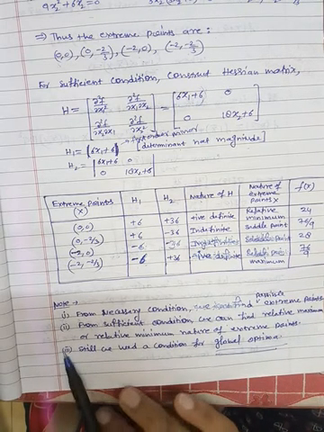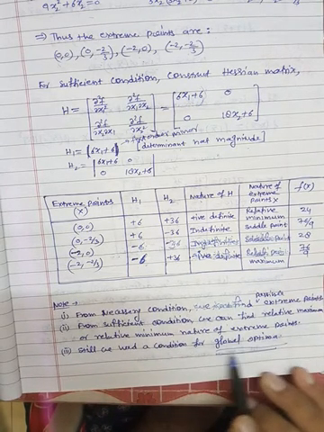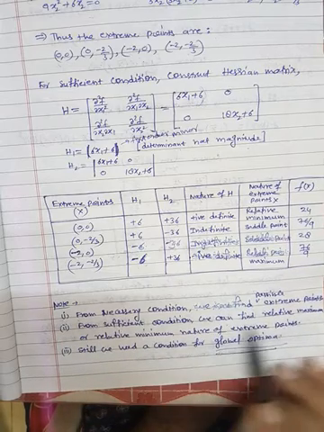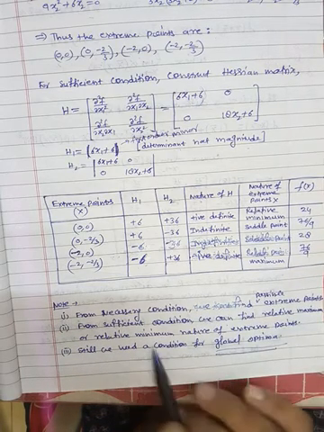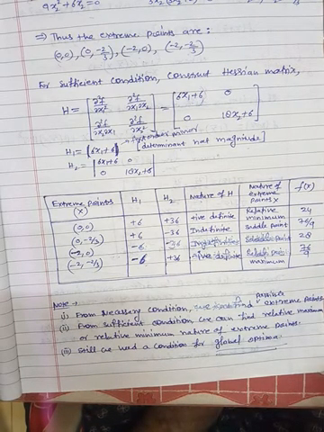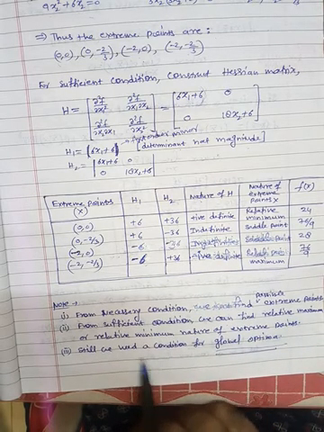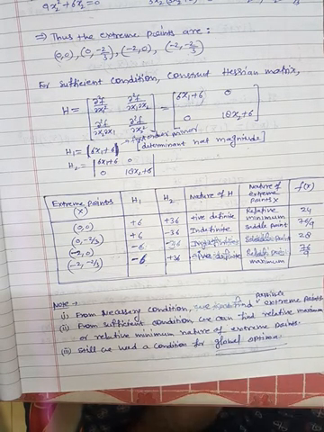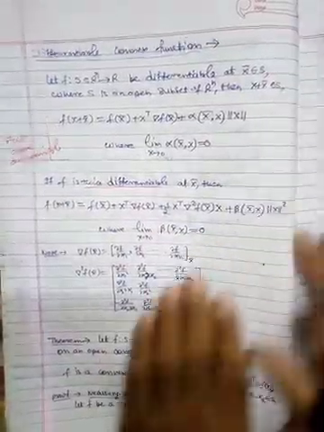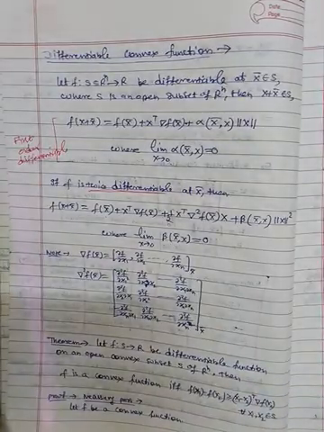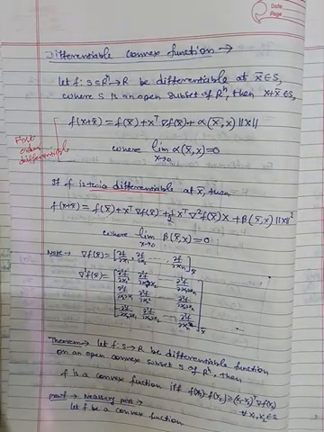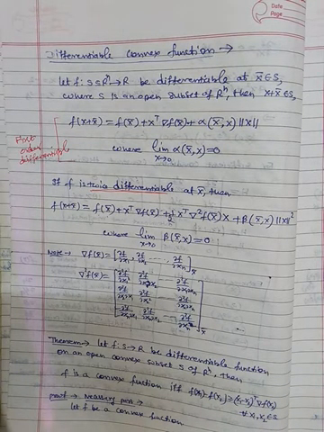But still, according to the third point, we need a condition for global optima, because the second condition ensures the relative maxima or minima, not the global. That means local maxima or minima. Relative means local. So there is still a need to find the condition for global optima. In this video we are trying to develop that condition, and that condition basically utilizes the concept of convexity.